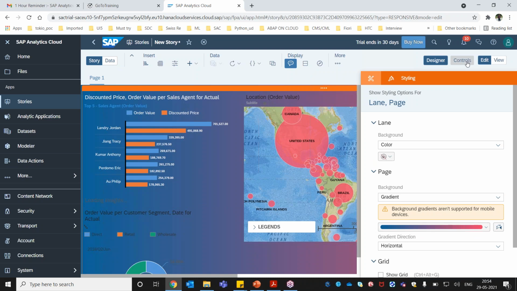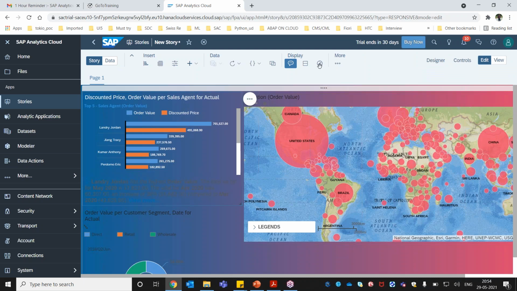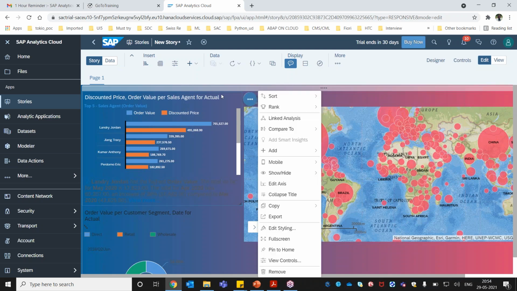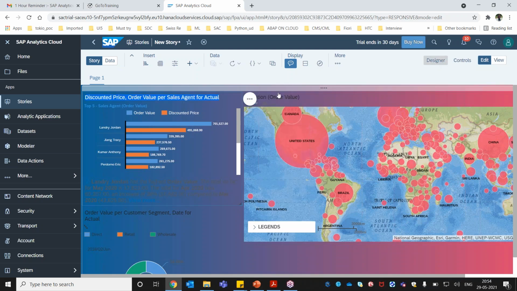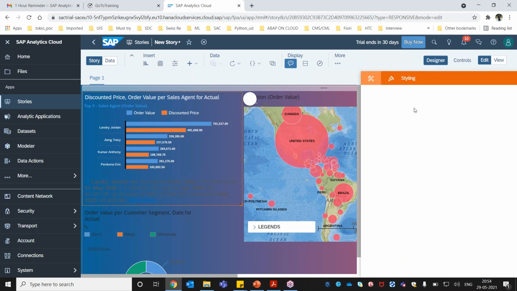Again, I'm not able to read it properly, so I can go here, and there's an option available. For each widget, you can go and do the formatting and make it more readable. You can change the color, everything. There are a lot of things to explore. I can always select the map whose styling I want to change, and change the styling from here.